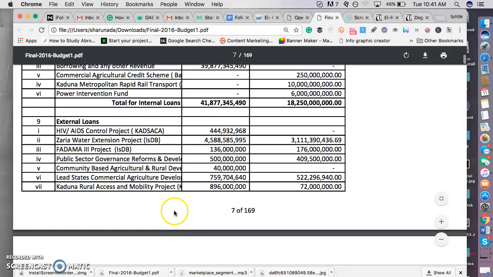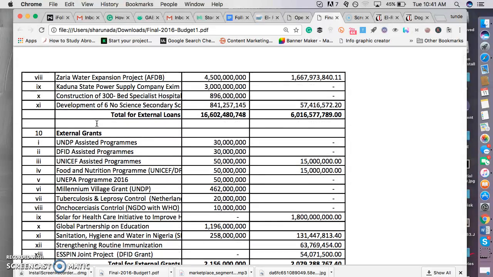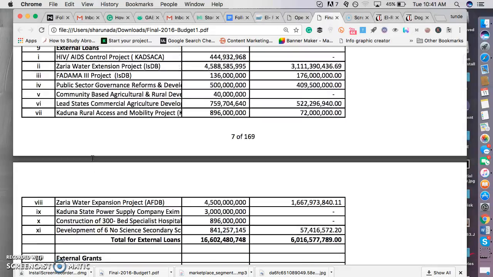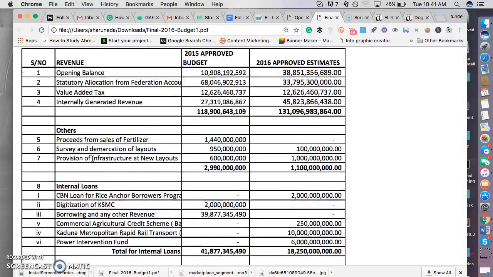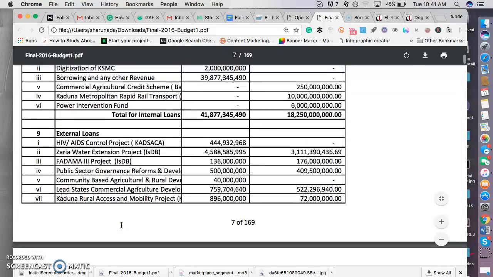There are also external loans being collected by the Kaduna State government to service their budgets. So there are many means of servicing budget allocations. We have grants, there is loan, there is federal allocation, which is FAAC, there is value added tax, there is internal revenue generated, IGR.